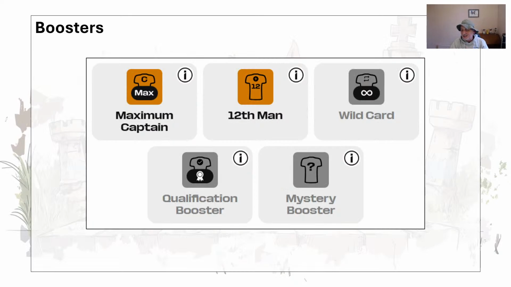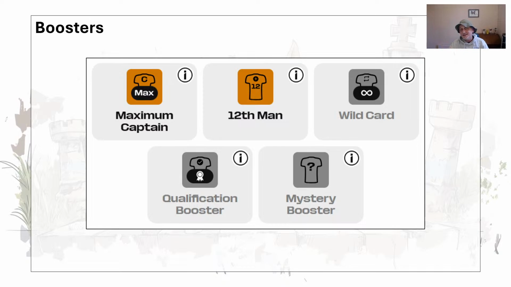Now, the boosters, which is like the chips, we got 5. We're going to run through those. Maximum captain. What this does is it chooses your best captain. For me, that has to be played in the final. We don't get to change things around there. Now, it looks like they may be doing the 3rd, 4th place playoff also in what they're calling the final round. I don't know if that's definite yet, but it's looking like it. So there would be one option to switch, but just by choosing maximum captain, that's it. It's done. I can forget about it.